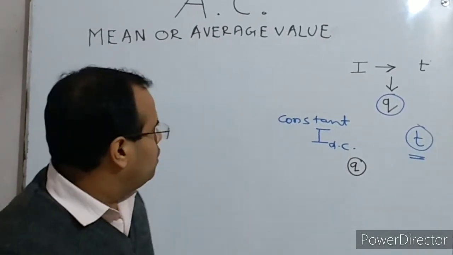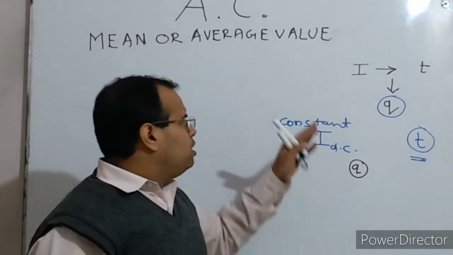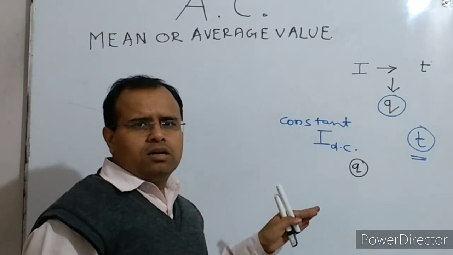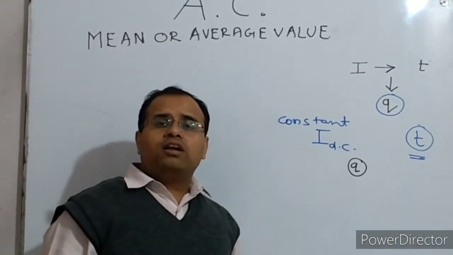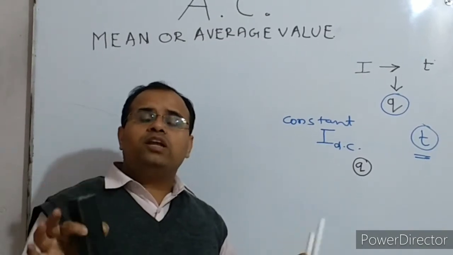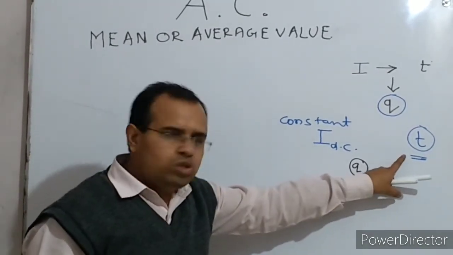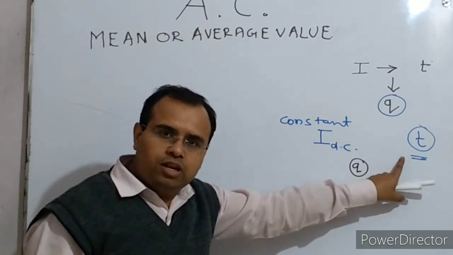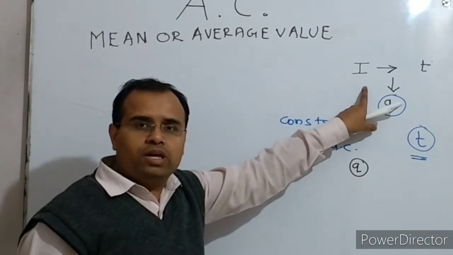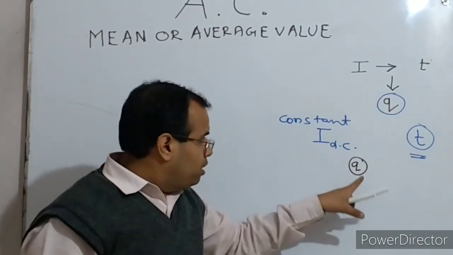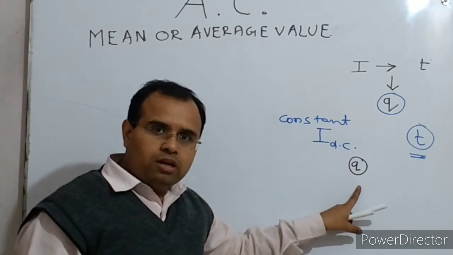So the average value or mean value of the alternating current is that constant value of DC which, when it flows through the circuit for the same time interval as the alternating current was flowing, gives the same amount of charge flowing through the circuit.